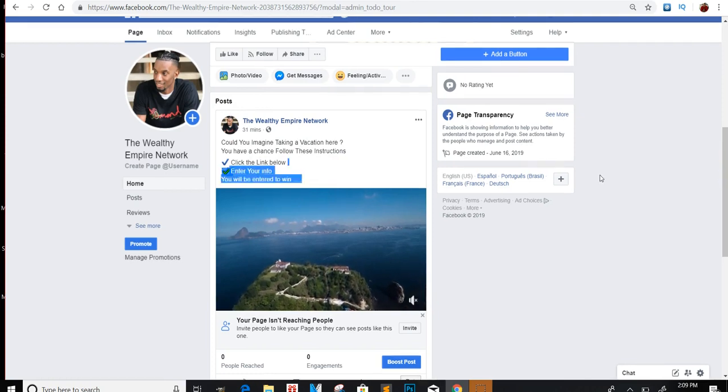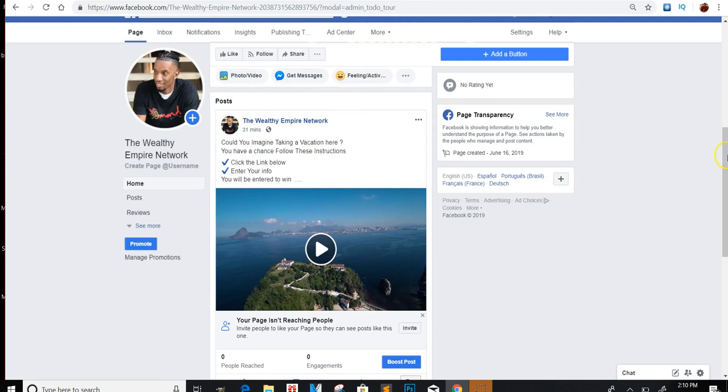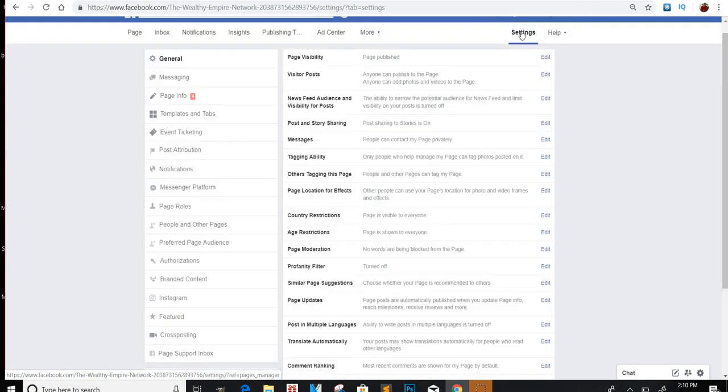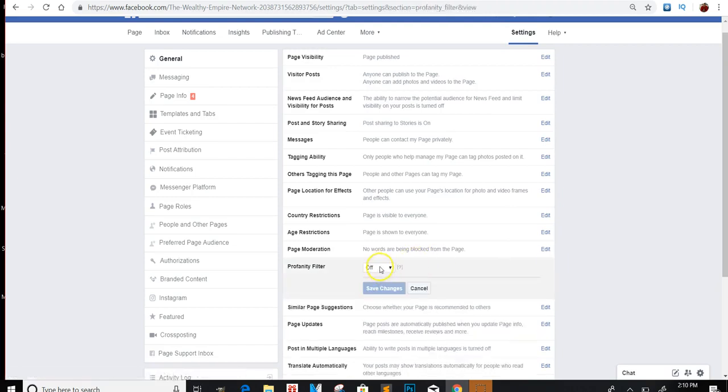Now, before all of this, because I did forget a part, before you do this, this is what you want to do. You want to come here, go to settings at the top. So we click on settings, and we want to come down here to profanity, and change that to strong. This is in case anyone gets on your post and they start cursing or whatever, it won't allow that, so it's going to block them, okay?